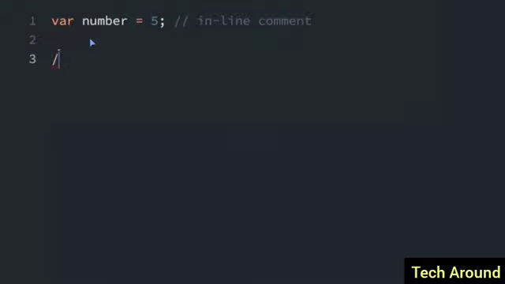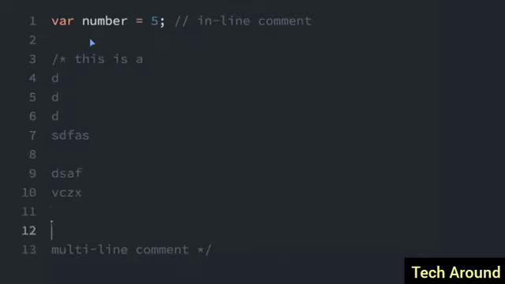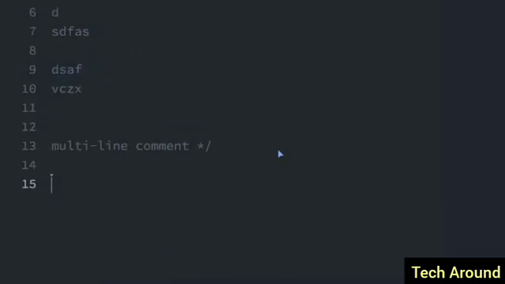We can also do an inline comment, or a multi-line comment. If we do a /* and I can put this is a, and then I can put multi-line comment, and I'm going to end with a */. So it begins with a /* and ends with a */. And you can put as much text as you want in between these, and you can see this is all grayed out because it's all a comment. And then afterwards, I can put number equals 9, and you can see it will be in color again because it's no longer commented out.